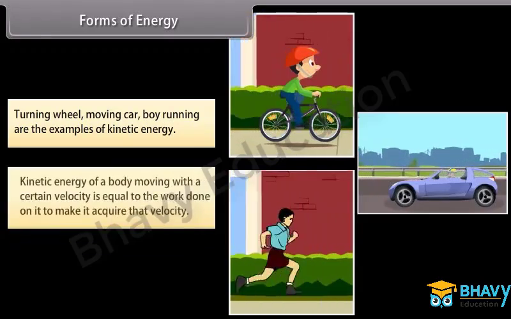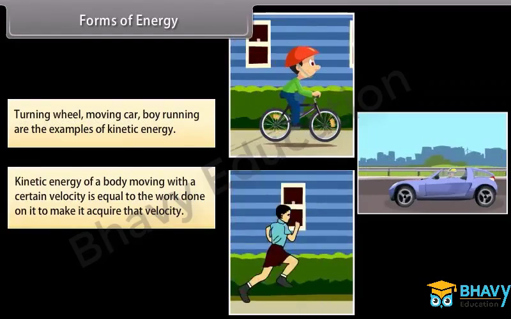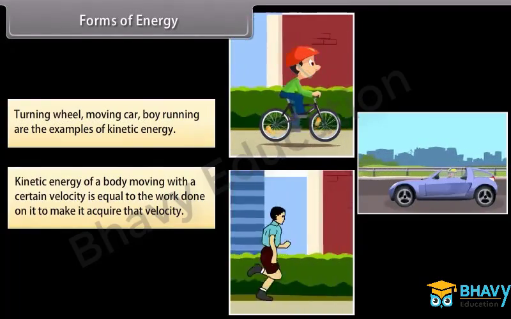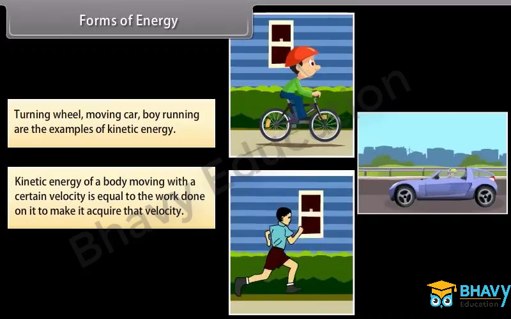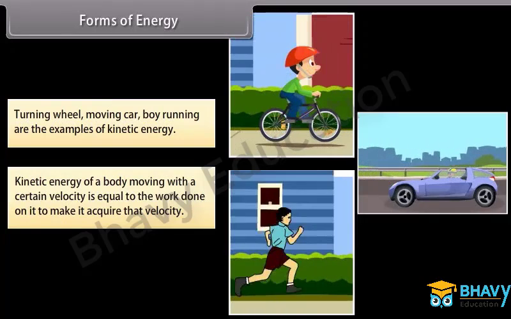So we say that the kinetic energy of a body moving with a certain velocity is equal to the work done on it to make it acquire that velocity.